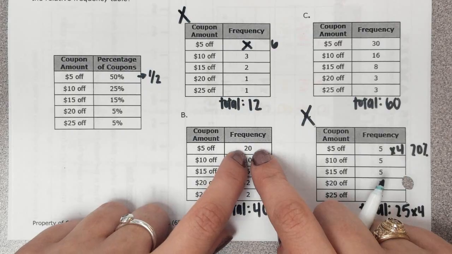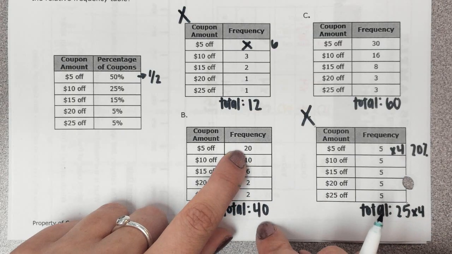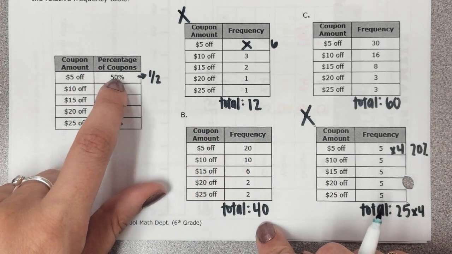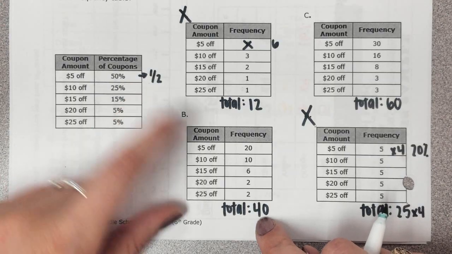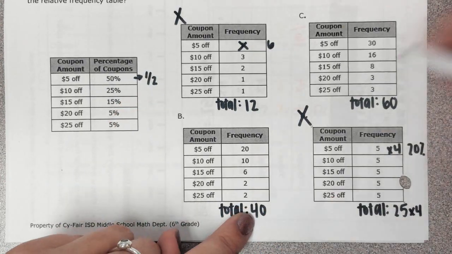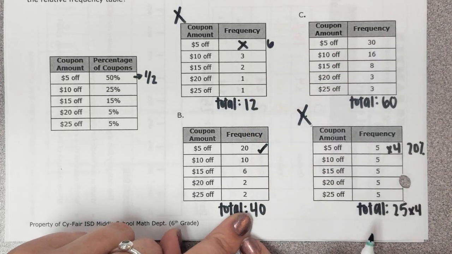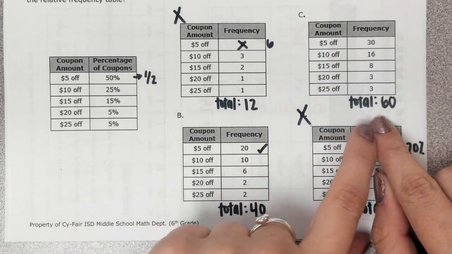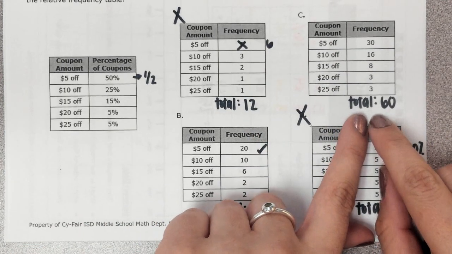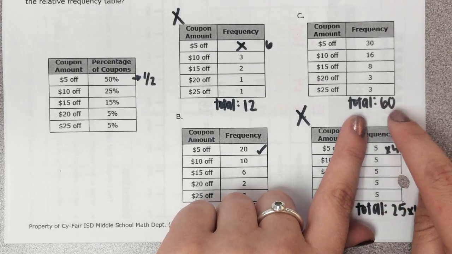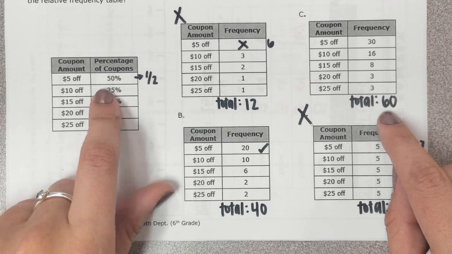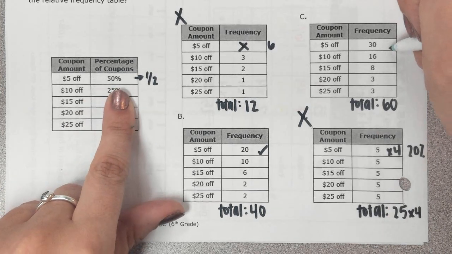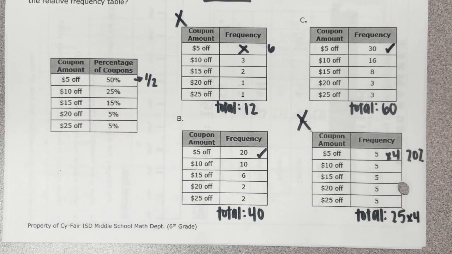I'm going to go down to answer choice B. So this time my total is 40. Again, I'm looking for 50% or 1/2 of the total. So 1/2 of 40 would be 20. Well, that matches, so we're good there. Let's go check and make sure C doesn't work, or maybe it does work. So again, my total here is 60. 50% would be 1/2 of the total, so 1/2 of 60 would be 30. Okay, looks like B and C are looking good so far.